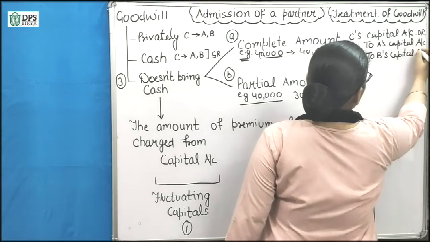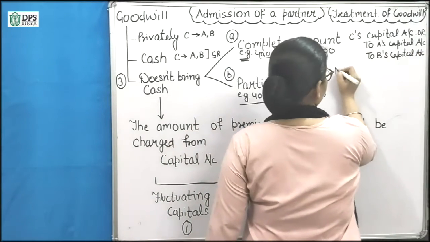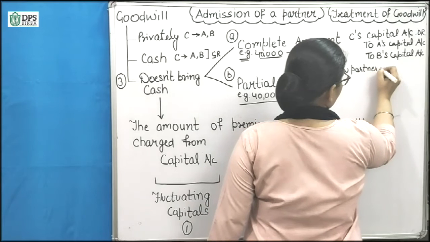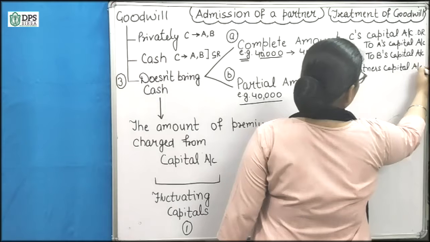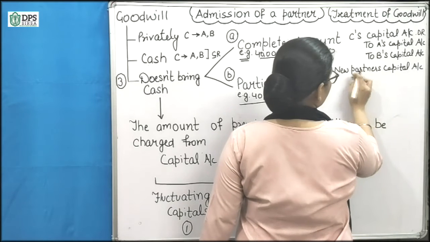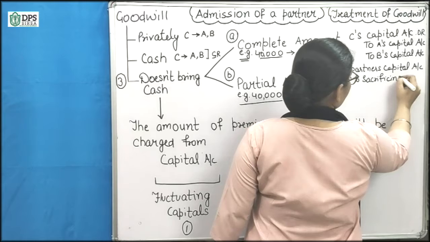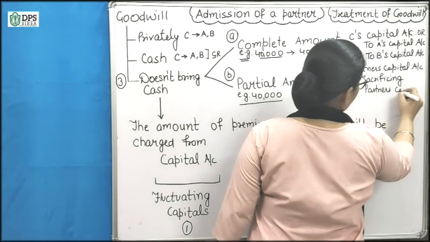So the entry is new partner's capital account to sacrificing partners' capital account.